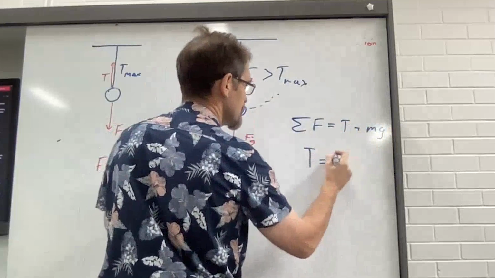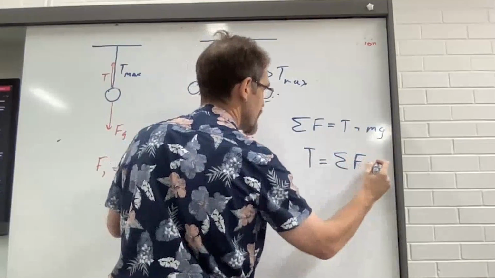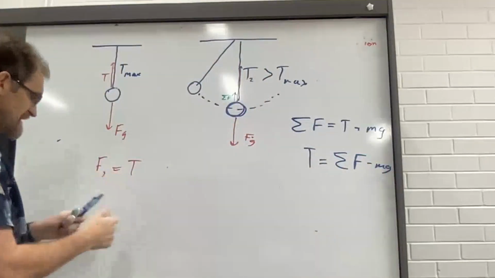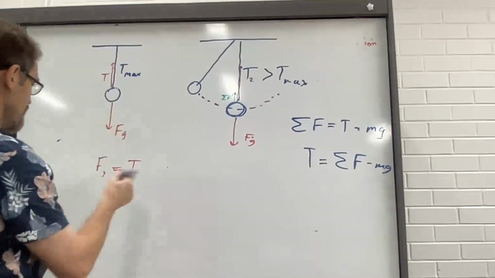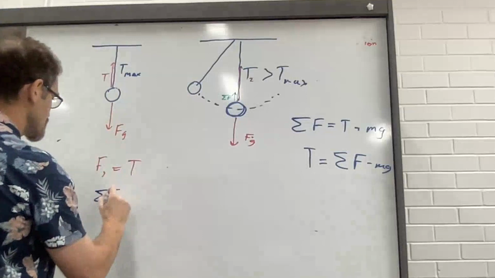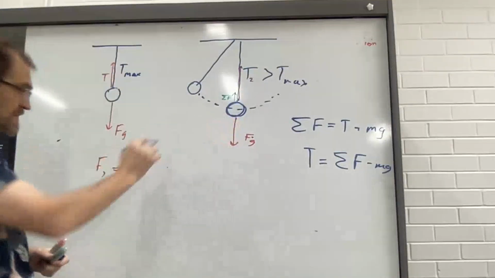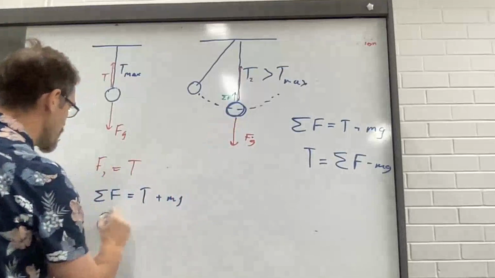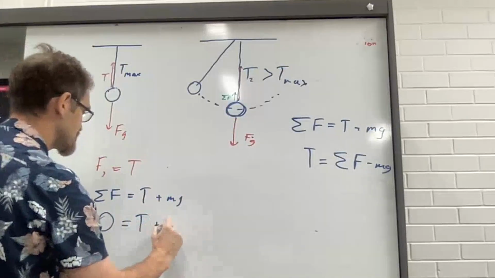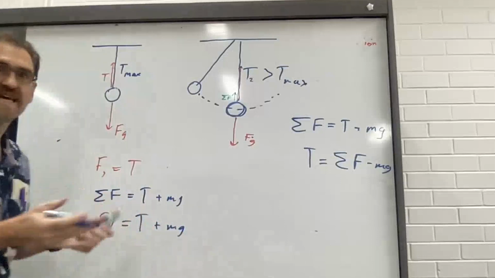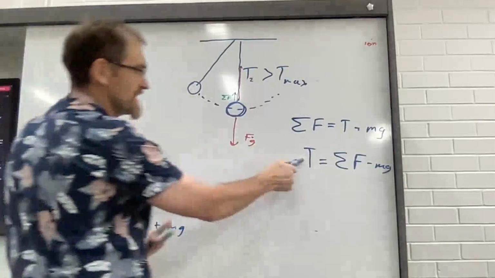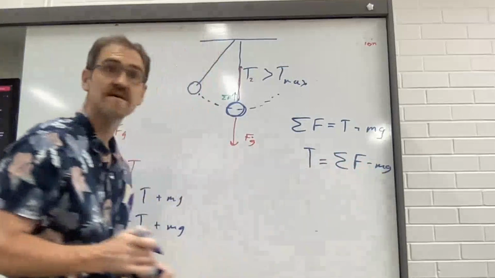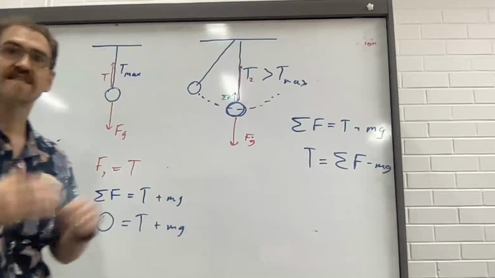T equals net force subtract mg. Whereas previously at this one here, that is still true. Net force equals T plus mg, 0 equals T plus mg. So T equals mg. Here in this situation, T no longer equals mg. T equals this value, which is greater than mg. Okay, and so it's going to snap.